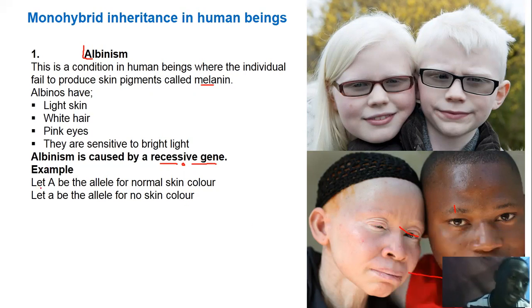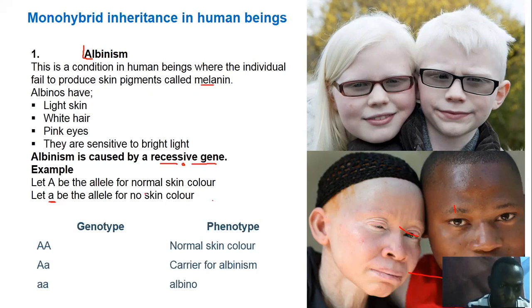So here we say that let A be the allele for normal skin color, and let small a be the allele for no skin color. And normally, when you get a genotype of capital A, meaning that you are able to produce melanin, it is what we call dominant, capital A. So you will have a normal skin color. But when you are heterozygous, like capital A, small a, you will be just a carrier.